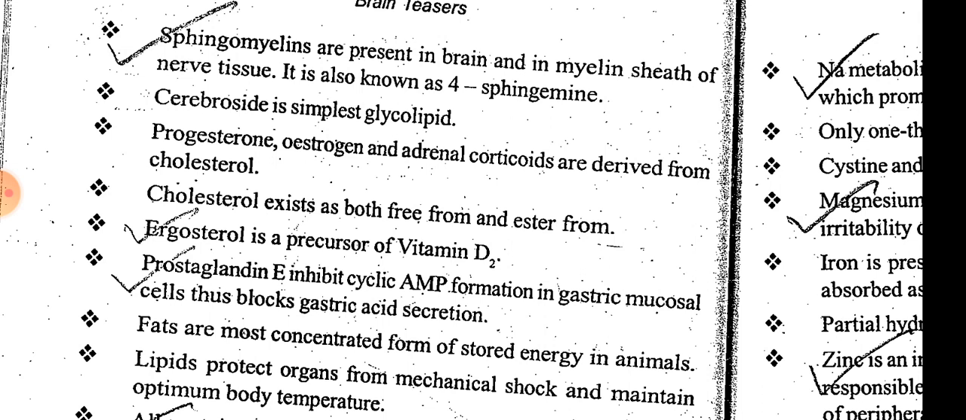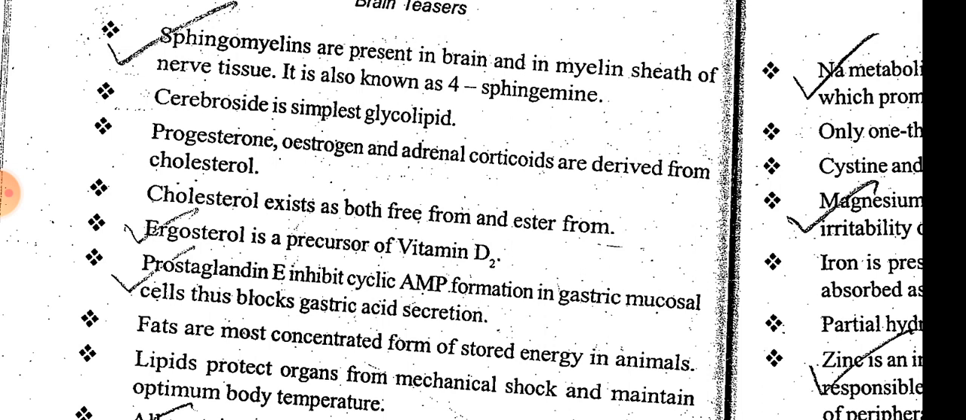Cerebroside is the simplest glycolipid. Progesterone, estrogen and adrenal corticosteroids are derived from cholesterol. Cholesterol exists as both free and as esters. Ergosterol is the precursor of vitamin D2. Prostaglandin E inhibits gastric acid secretion. The method by which prostaglandin E blocks gastric secretion is by inhibiting cyclic AMP formation in gastric mucosal cells.